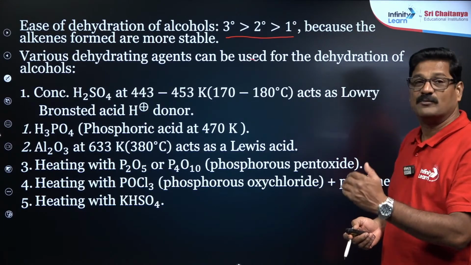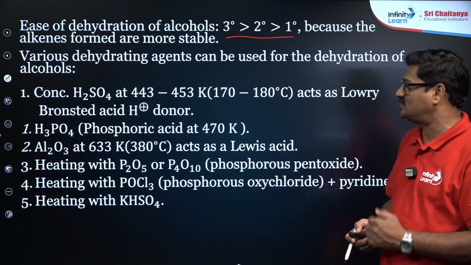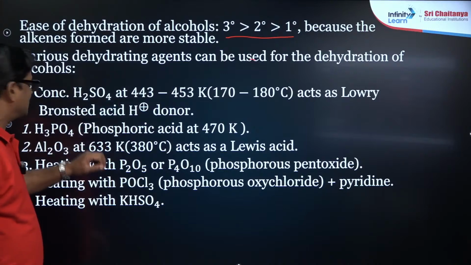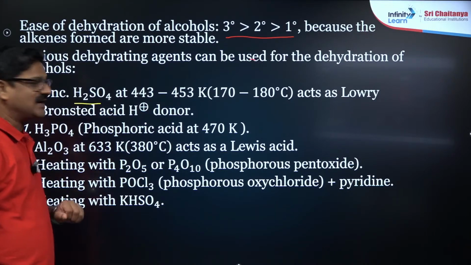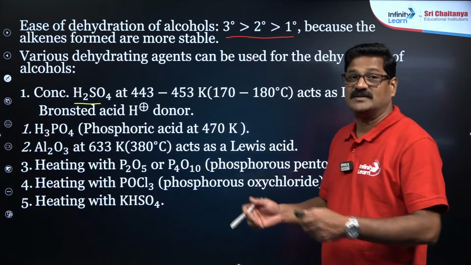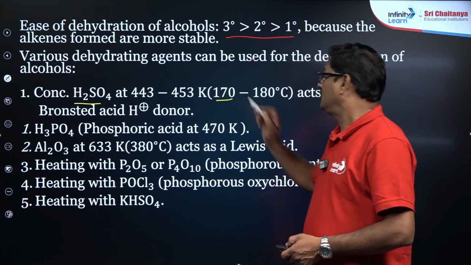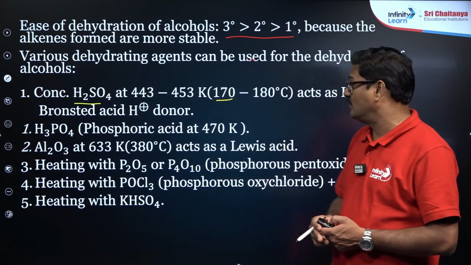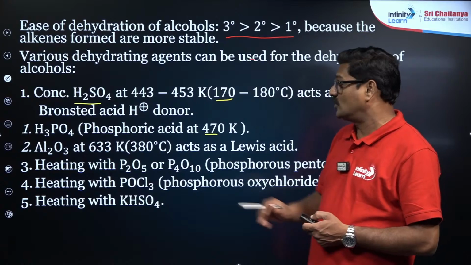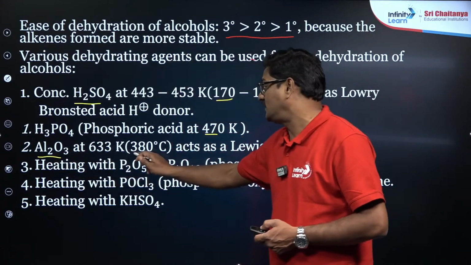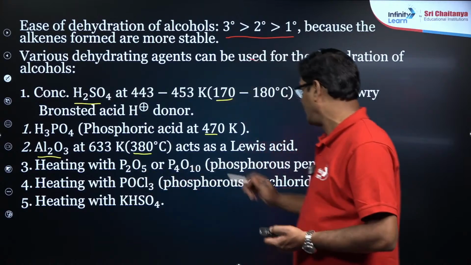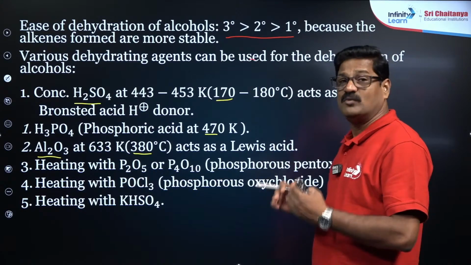So let us discuss the mechanism of the dehydration. You can use various kinds of ingredients as a catalyst. It could be acid catalyzed dehydration. For that, concentrated H2SO4 is used at 170 degrees centigrade, and you can use H3PO4 at 380 or 470 degrees centigrade. You can also use Al2O3 at 380 degrees centigrade, and heating with P2O5 or P4O10, and heating with POCl3 is also used.